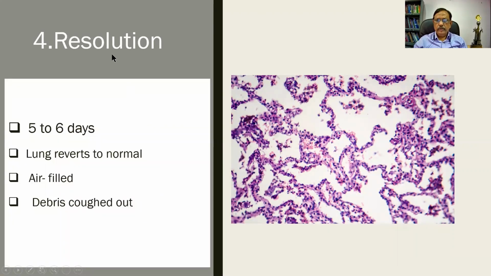And the fourth and final stage will be the stage of resolution. Resolution means healing completely. So look at these alveolar spaces, no inflammatory infiltrate, and they are almost becoming clear like a normal lung. It takes about 5 to 6 days and the lung reverts back to normal. Alveolar sacs are air filled and all the debris is coughed out. This is a stage of clearance.